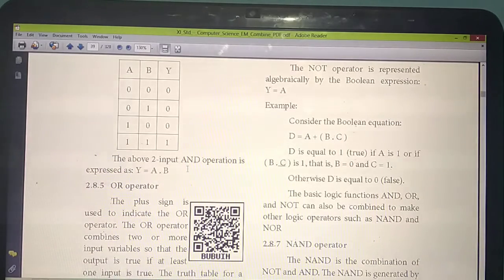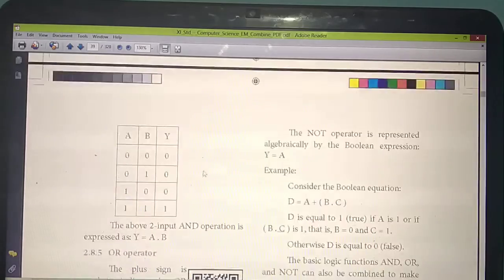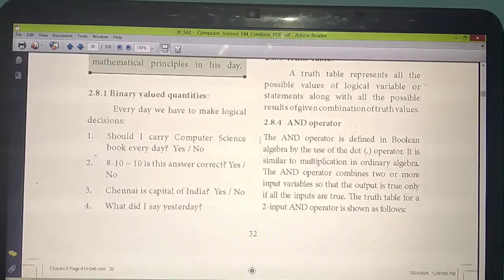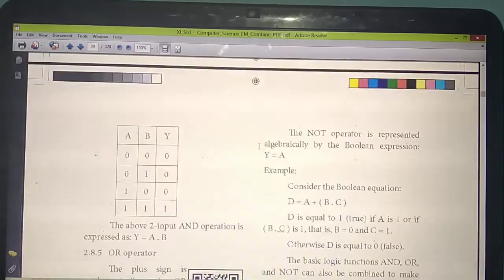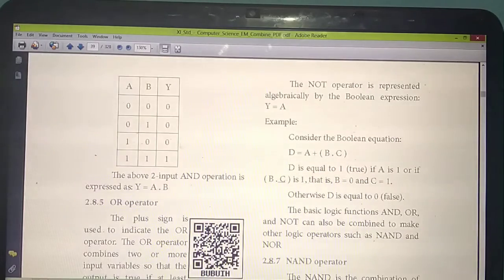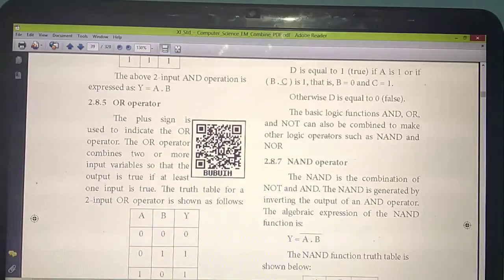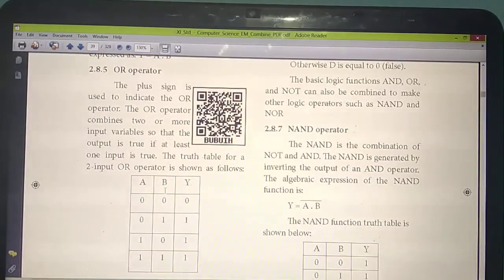So if they ask a 3 mark question on the AND operator, you should write from here. Starting from here, you should explain what you mean by the AND operator, then the tabular column, then this last symbol. Understand? Yes. Next thing is the OR operator.